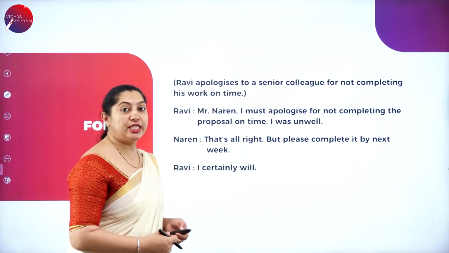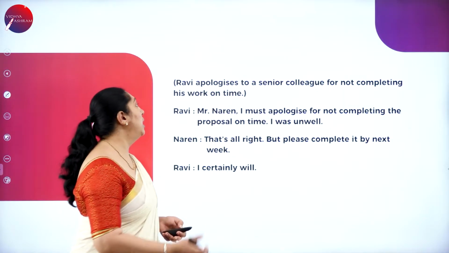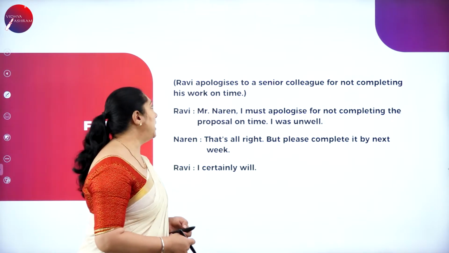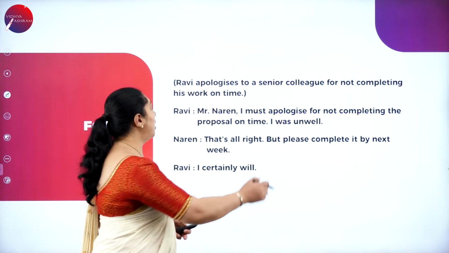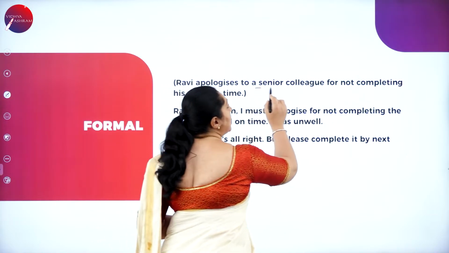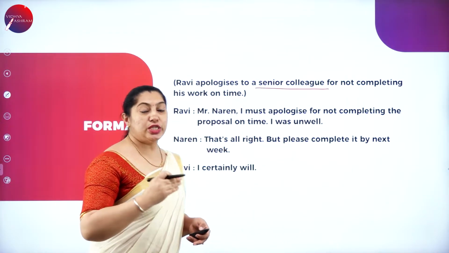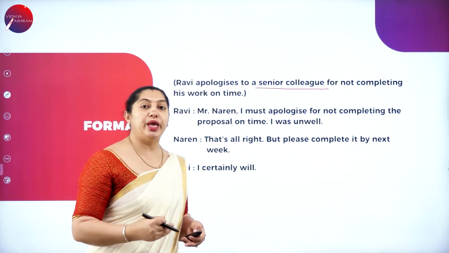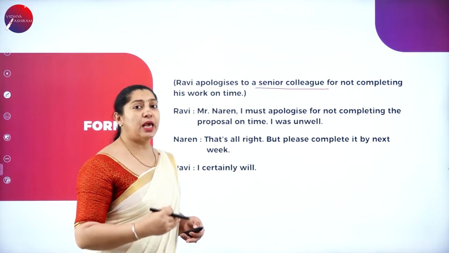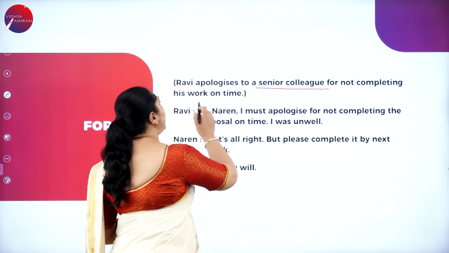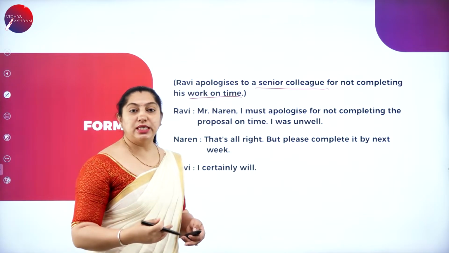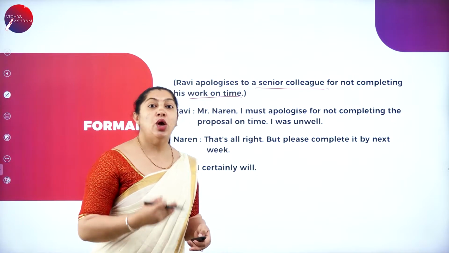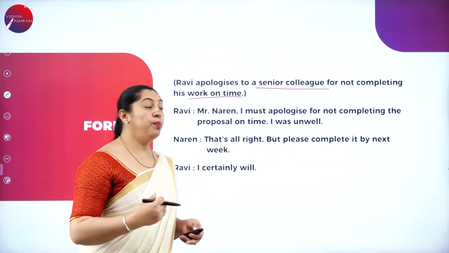This conversation is in formal, not in informal. Ravi apologized to a senior colleague for not completing his work on time. So here Ravi is apologizing to his senior colleague. It means that this conversation is formal and your answer also should be in a formal way. Why is he apologizing? For not completing the work on time. The work is given by the senior colleague, but he has not completed his work. Let's see how the conversation begins.